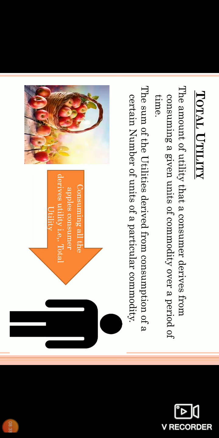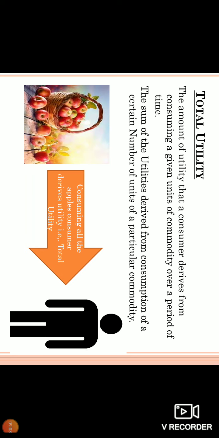Given means how many units, we do not know; the number of n units. So he consumes those commodities during a specific period of time, and that much utility he gets. That is called total utility.